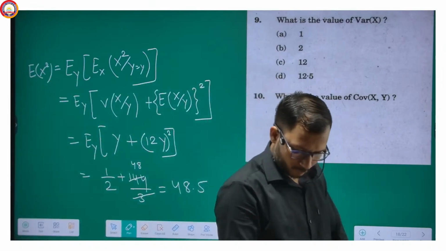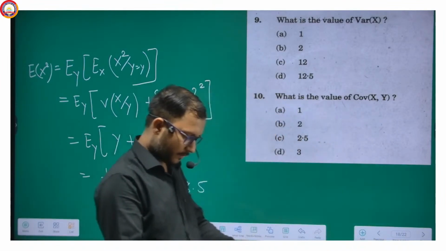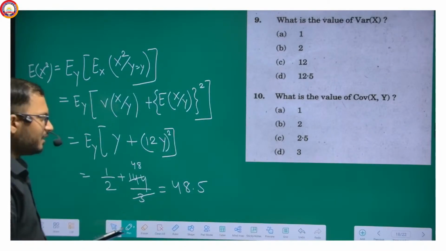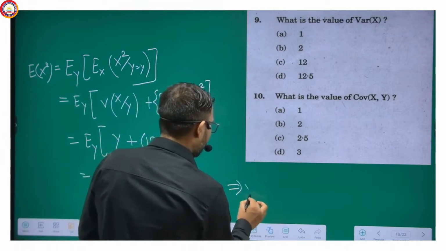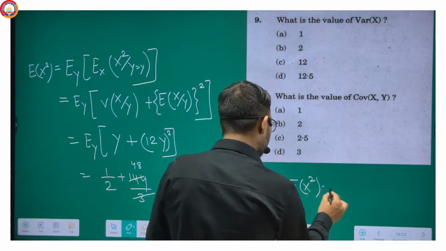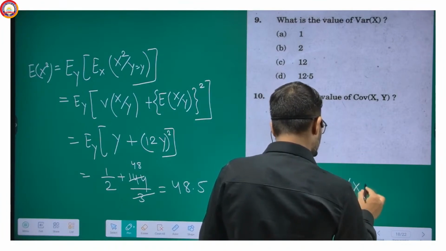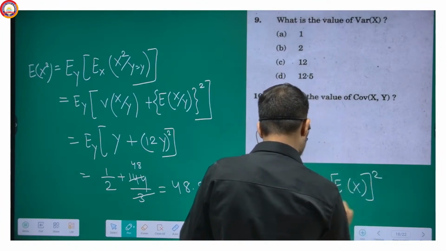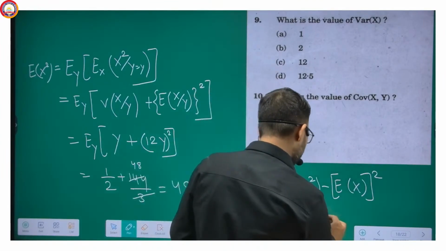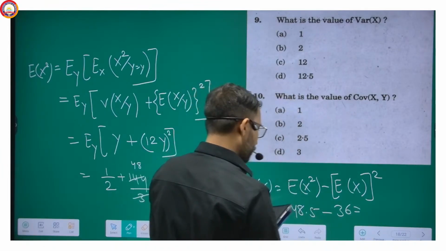Let me check whether I have done it correctly here. Yes. Now, obviously, what will be variance? Variance of x will be expectation of x square minus expectation of x whole square. And expectation of x square is 48.5 minus 6 square, that is 36, which will be obviously 12.5.